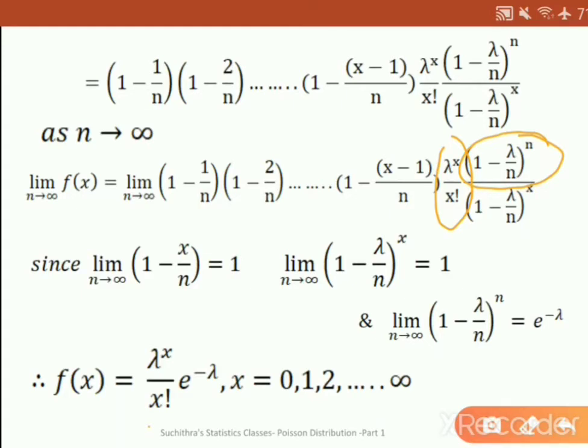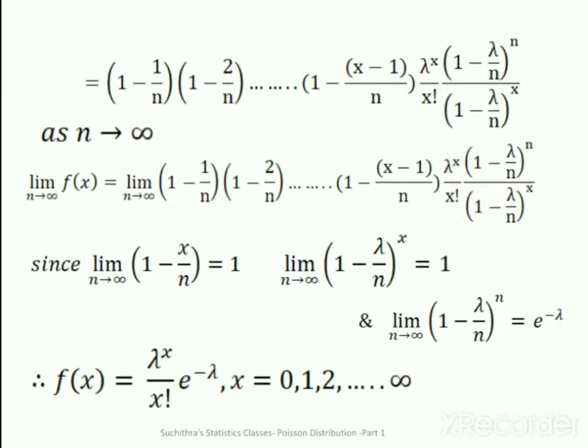x varies from 0, 1, 2, 3, etc. up to infinity. So this is the probability density function of a Poisson distribution, which is treated as the limiting form of a binomial distribution.